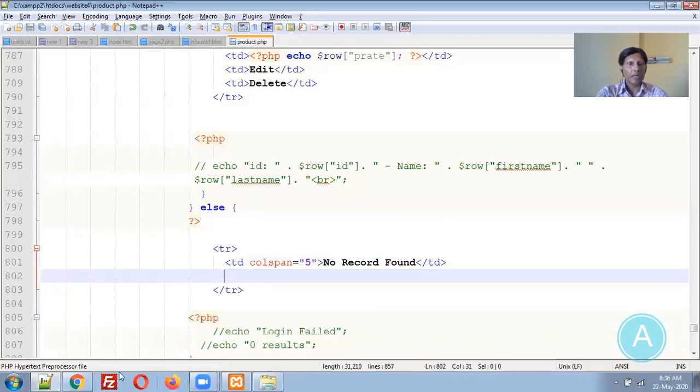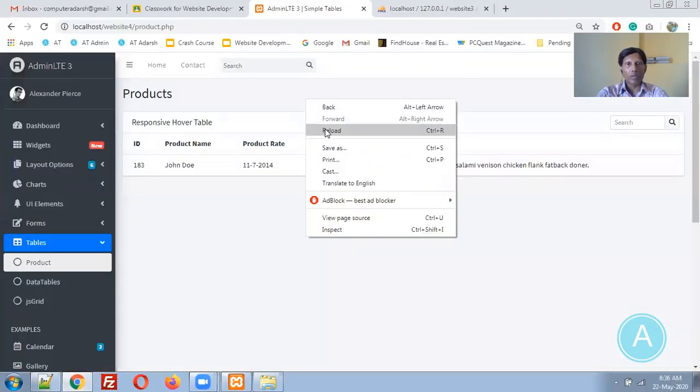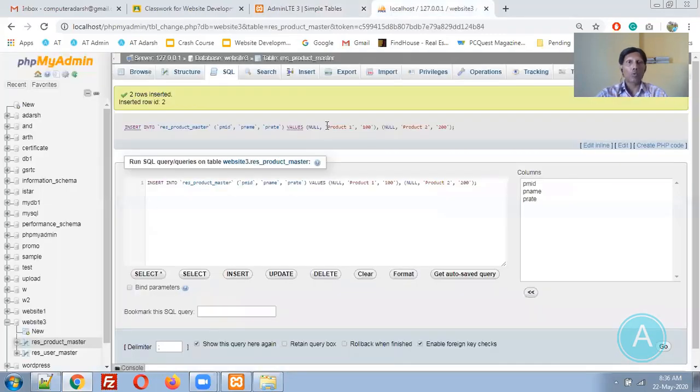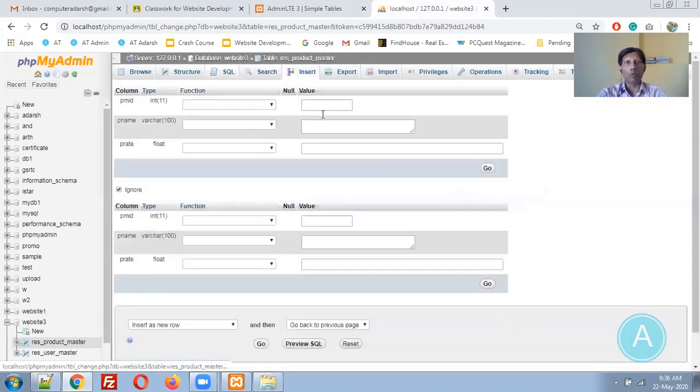Let me save it. Let me refresh this page. Now it will display two records, product 1 and product 2, that are available inside my database. Let me go to the database. Let me insert one more record so that it is validated. Product 3, 300 rupees. Go.